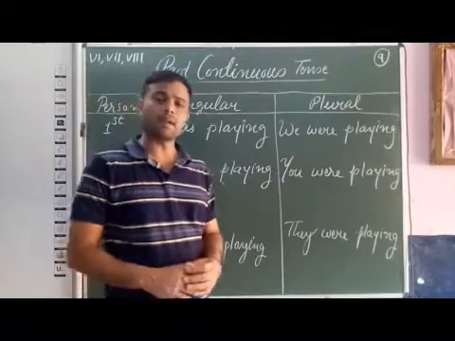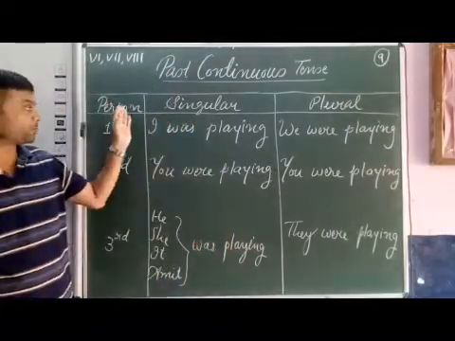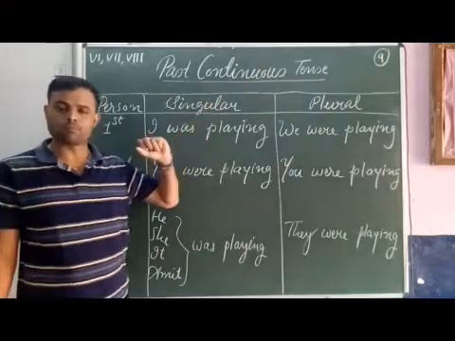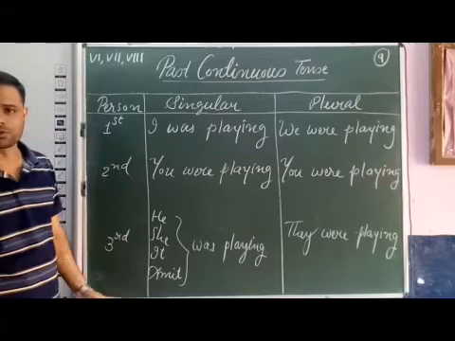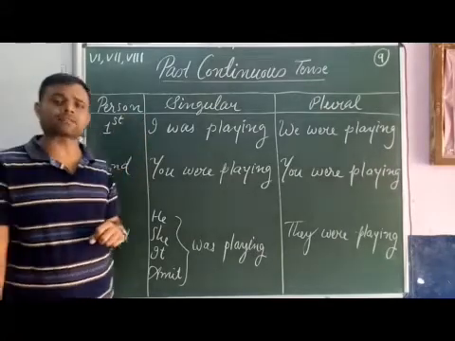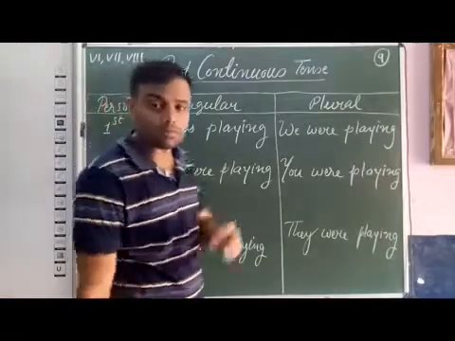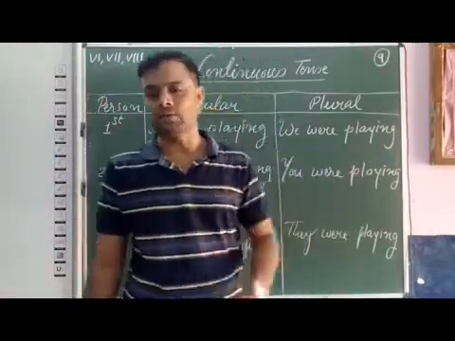Now let's see the table of past continuous tense. Person, singular, plural. First person, second person, third person. You are familiar with this. Now, in past continuous tense, we use helping verbs was and were, and the main verb we use with ing form.